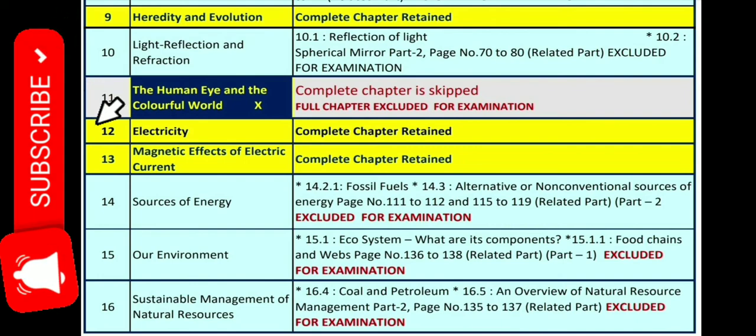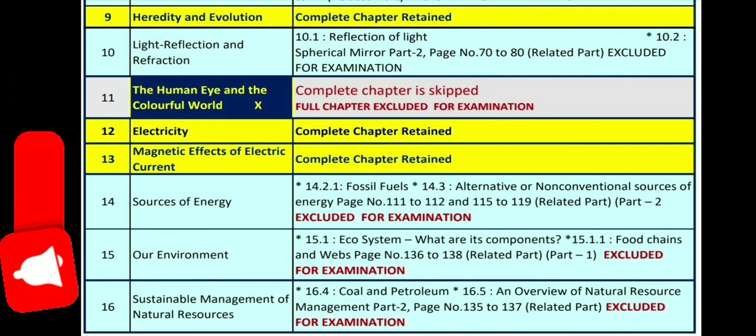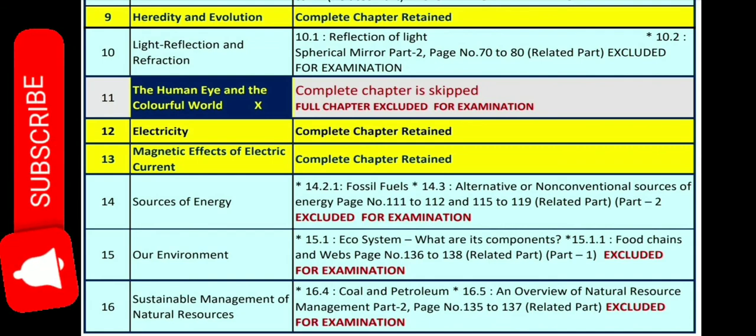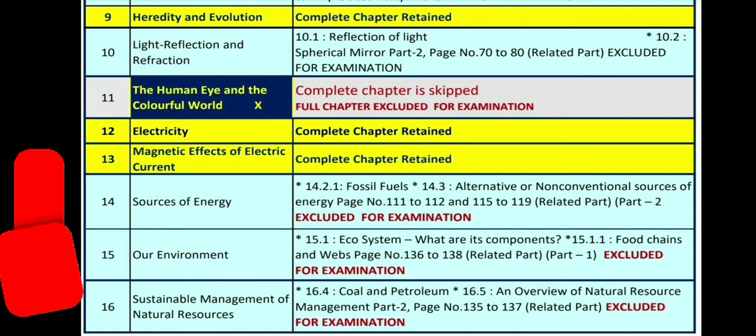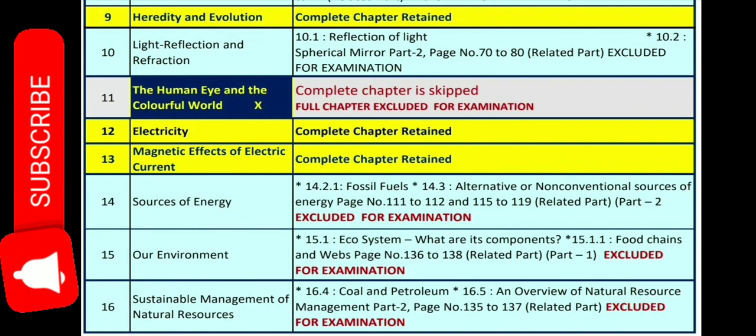Next comes sustainable management of natural resources. 16.4 coal and petroleum, 16.5 an overview of natural resource management. From page number 135 to 137 is excluded for examination. So here only 135 to 137 pages are excluded for examination.